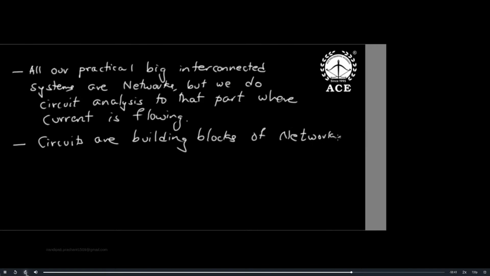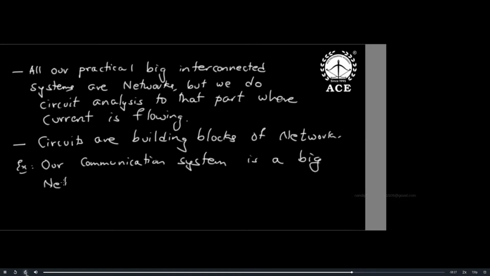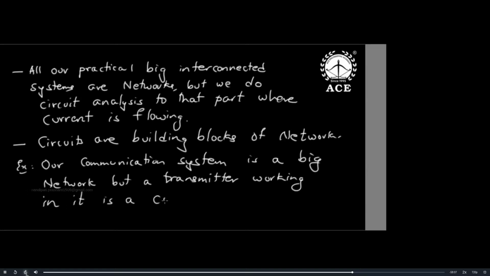Now, I will give you an example. Our communication system is a big network, but a transmitter working in it is a circuit at signal level. That is the best way to answer. Our communication system is a very big network, but a transmitter working in it is a small circuit at signal level. Yes or no?